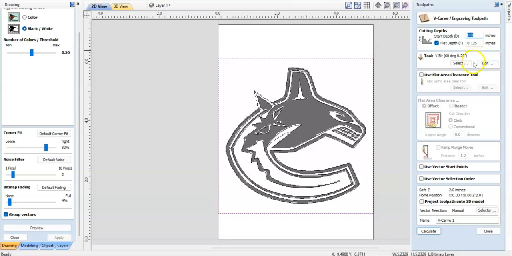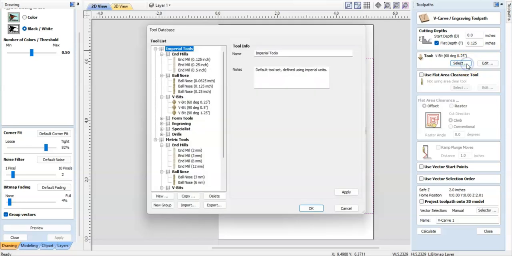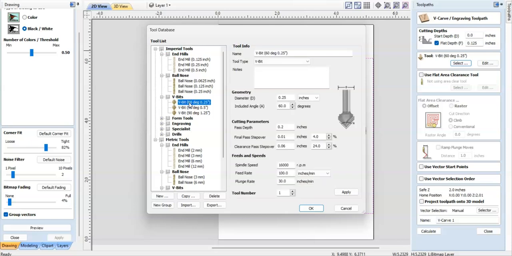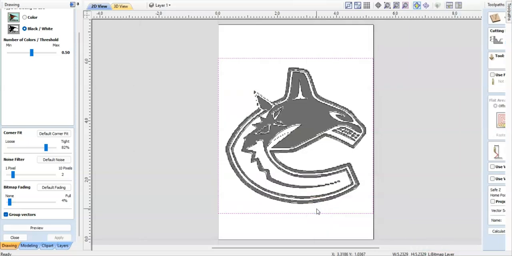Okay, I'm going to select my bit here. So if I go to select, we're going to have the 60° 1/4 inch V bit that is already preloaded on the router. If you don't have that selected, just open this up, make sure that is selected. It'll give you a whole bunch of options. The default option matches the tool that we have. So I'm just going to hit OK.